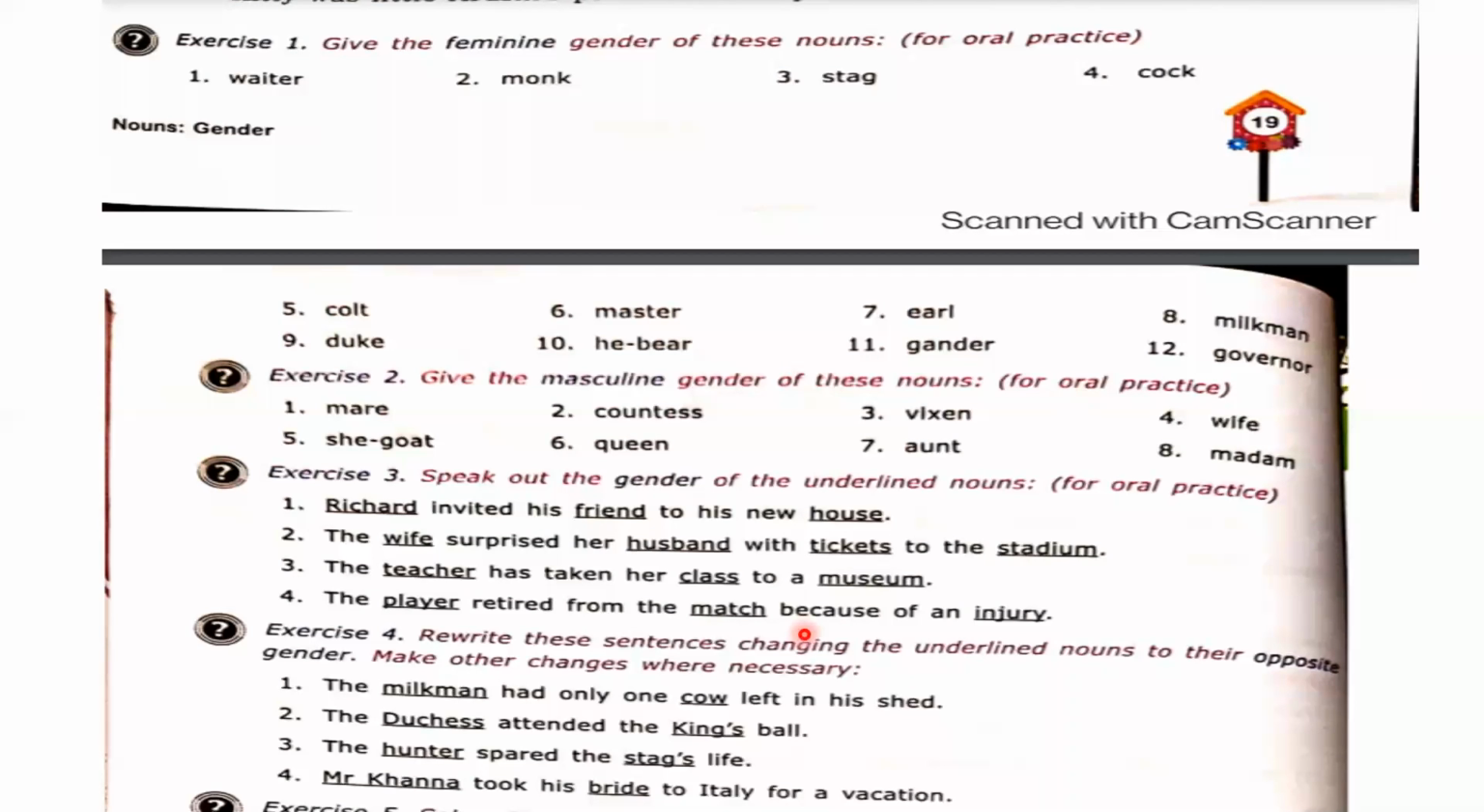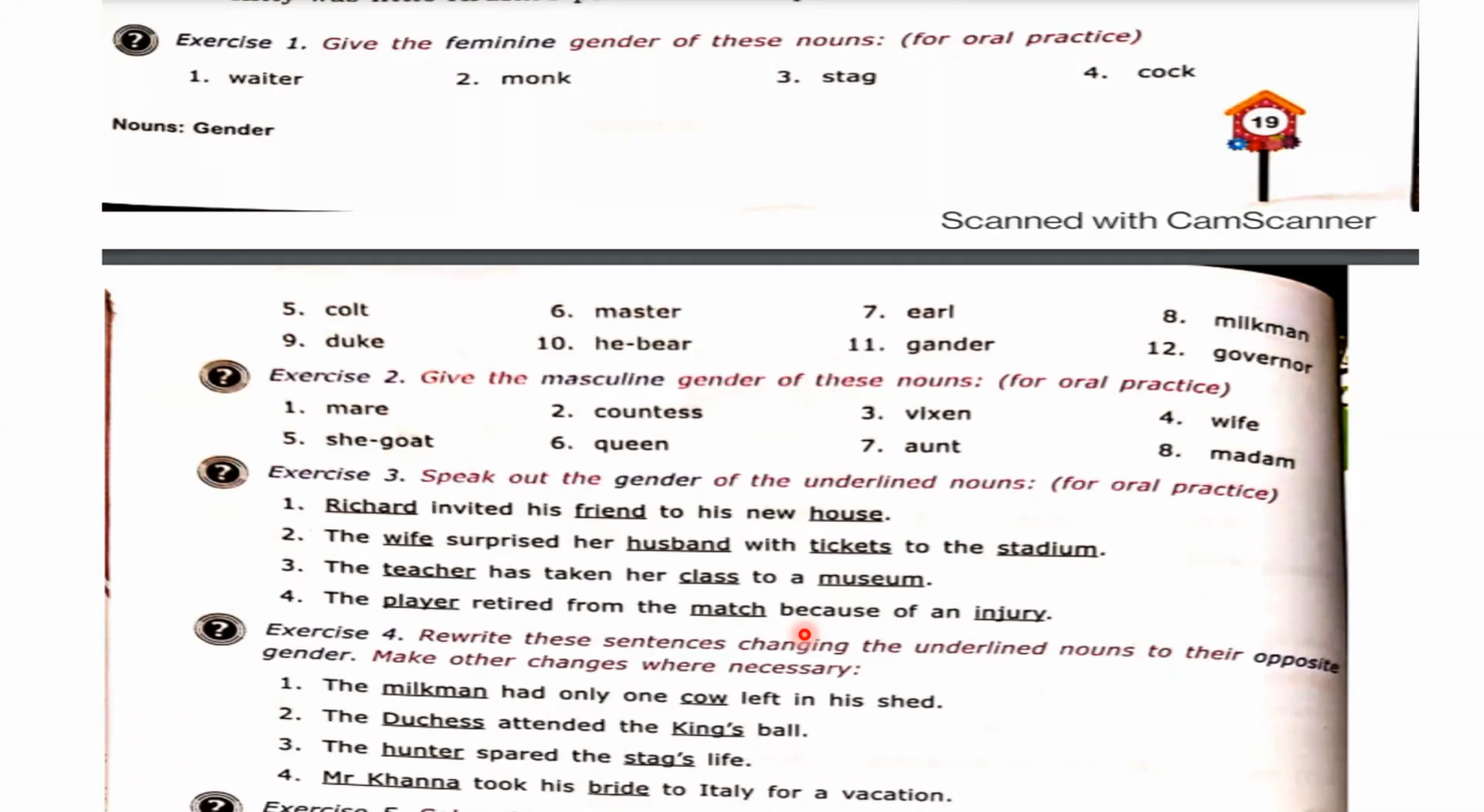Rewrite these sentences, changing the underlined nouns to their opposite gender. Make other changes where necessary. So, dear students, in this exercise, first of all, you have to use the opposite gender. Suppose man is written there, you have to use woman. Milkman is written, so you have to use milkmaid. And if there is need of any other change, you have to do that. So, first sentence: the milkman had only one cow left in his shed.